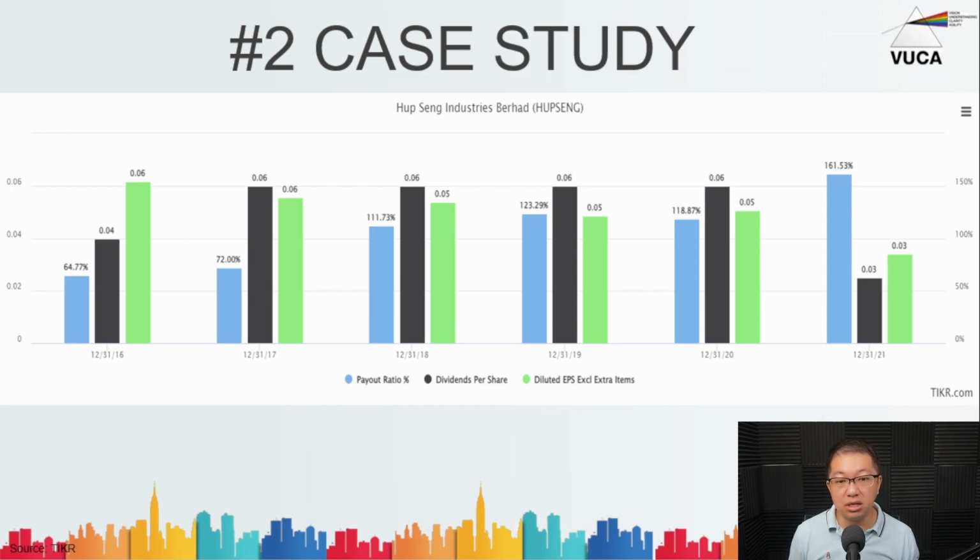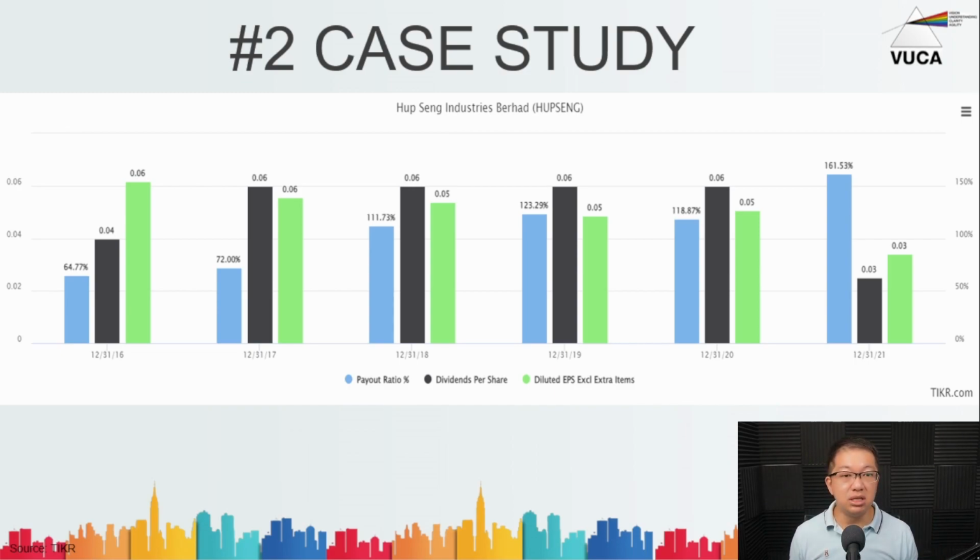And as you can see in 2020 and 2021, even though, in 2021, I think they paid a special dividend. That's why it's like 161%. Either that or there's an error in the ticker's numbers. But the point I'm trying to highlight is this: the payout ratio is a determination of how much dividend is being paid out of the net income.